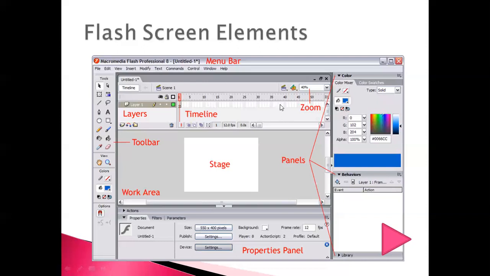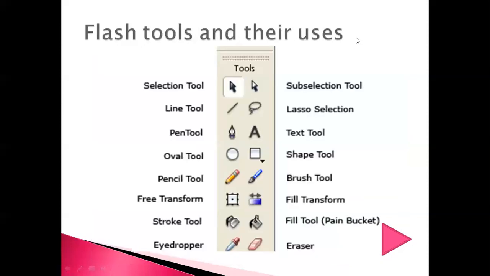Okay, fine. Now the next topic, the tools and their names. These are very essential tools which you are going to use for the animation. That's why we should know the names of these tools. Afterward, we will do one small practical session. First, this is called the selection tool, which is used for selection. This is the sub selection tool. Right now you just learn the names. I'll introduce the names, and afterwards when we do the practicals, you will understand the uses of these tools easily.